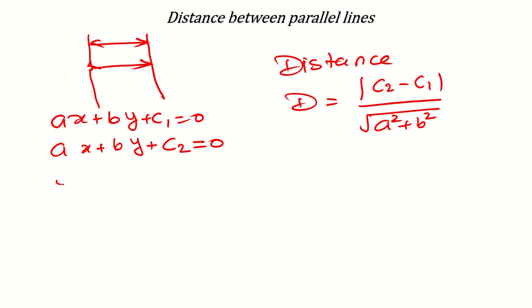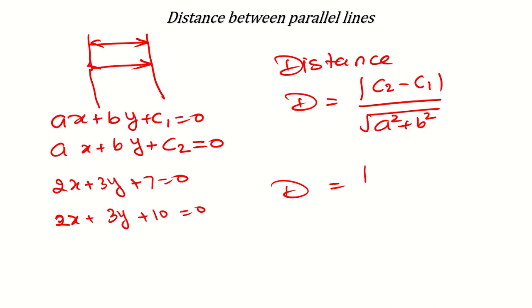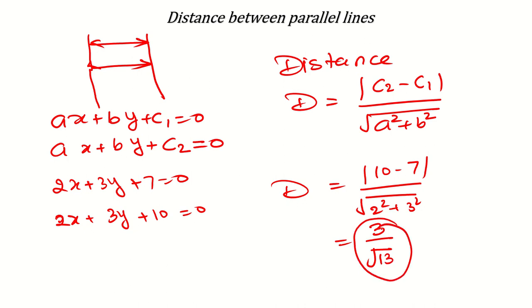For example, suppose you have 2x plus 3y plus 7 is equal to 0 and 2x plus 3y plus 10 is equal to 0. So what will be the distance? Distance will be absolute value of 10 minus 7 over square root of 2 square plus 3 square, means it will be absolute value of 10 minus 7, which is 3, over square root of 4 plus 9, 13. Okay, so maybe this will be the answer or you can rationalize it. It depends.